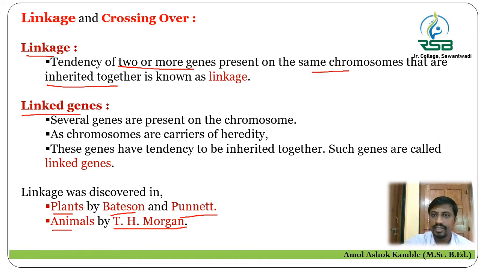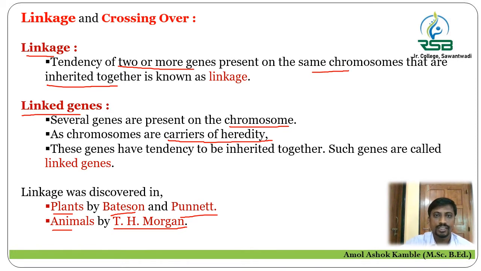We all know that several genes are present on the chromosomes, and the chromosomes carry the inherited traits. So it is the transmission of characteristics. Chromosomes consist of the genes which inherit the characteristics, and these genes have a tendency to inherit together.